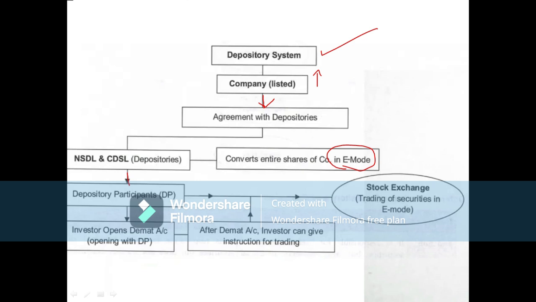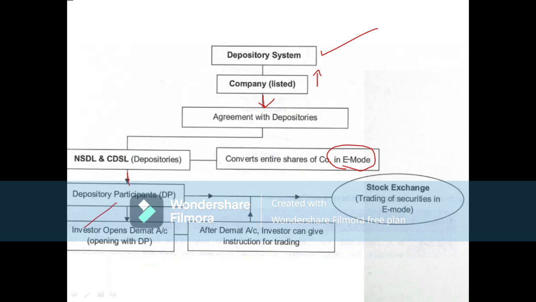Afterwards, depository participants will open the demat account for the investor. The investor opens a demat account with a depository participant. After the demat account, the investor can give instructions for trading. Then finally, stock exchange trading of securities in e-mode can be done. So this is the depository system.